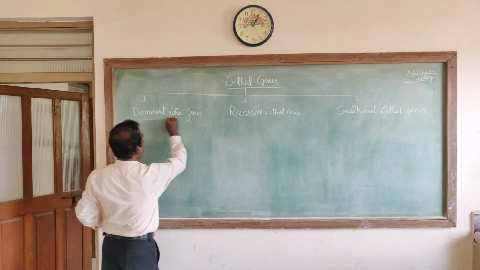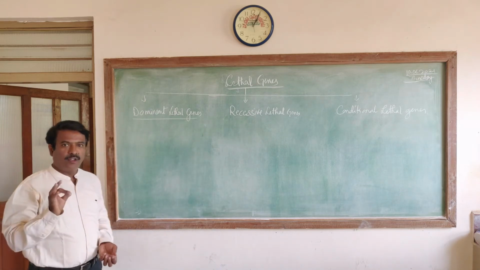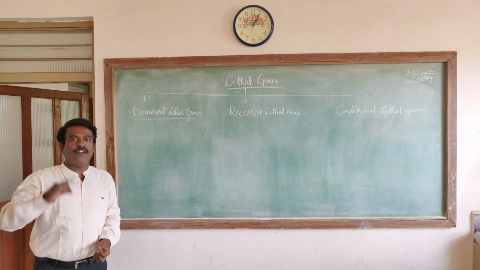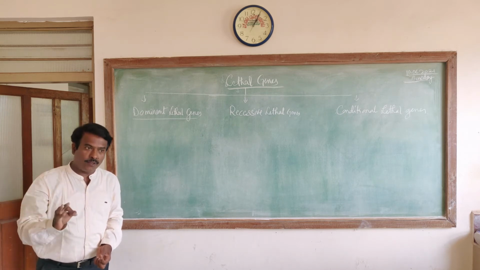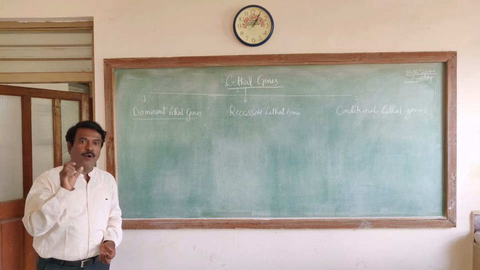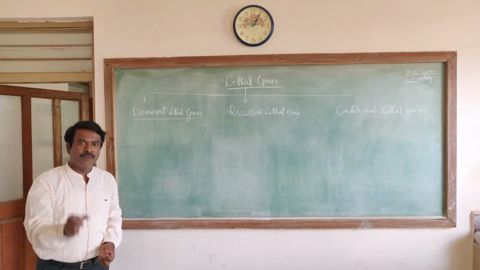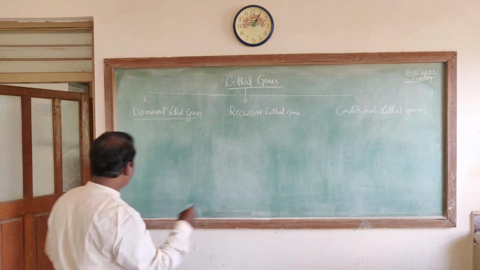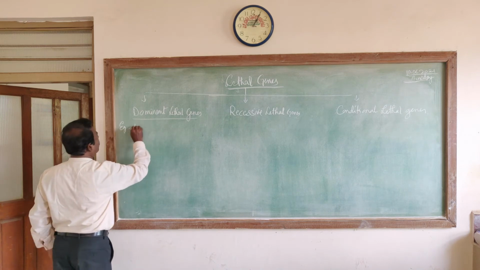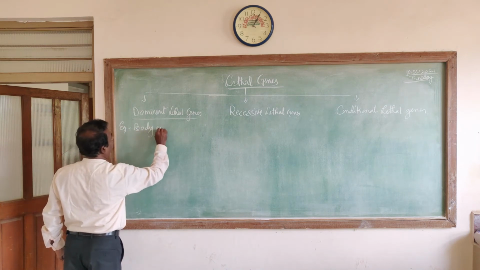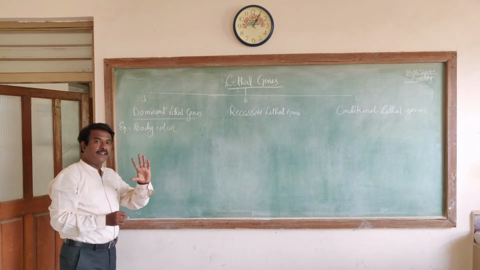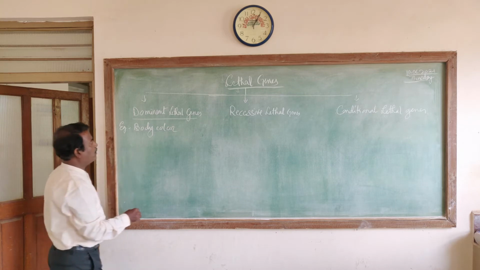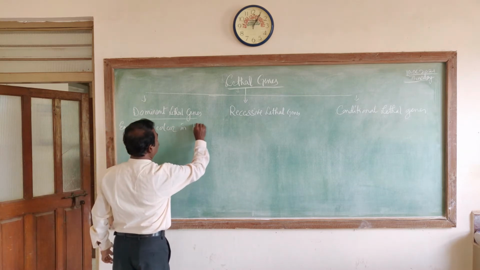First type, they are dominant lethal genes. Dominant lethal genes are the lethal genes that either in a homozygous or in heterozygous condition can influence the viability, survivability of a carrier of those genes. For example, body color in mouse. Previously, in case of recessive epistasis, we considered the coat color, but here it is body color in mouse.